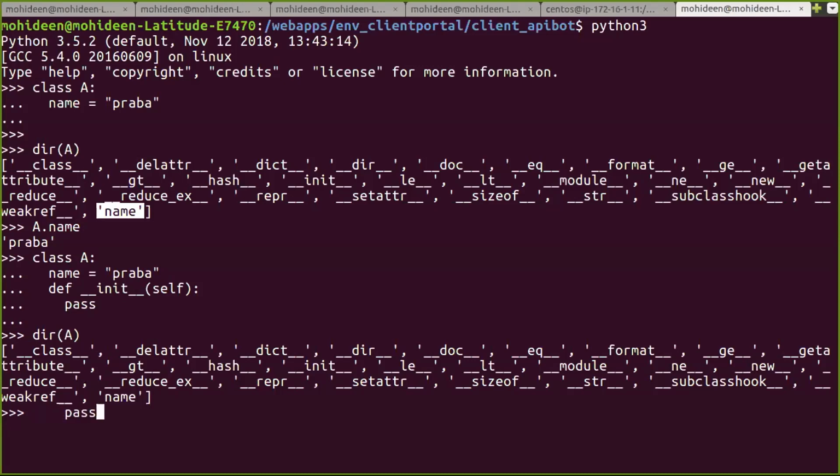Now I'm going to rewrite my class B. Here I'm not going to define name at class level. I'm going to say self dot name, registering it inside my class instance from this method.